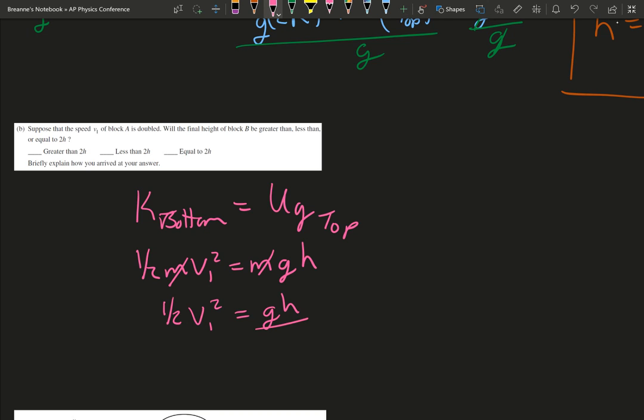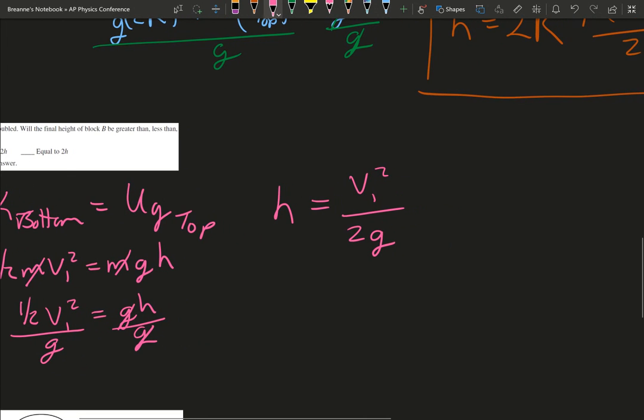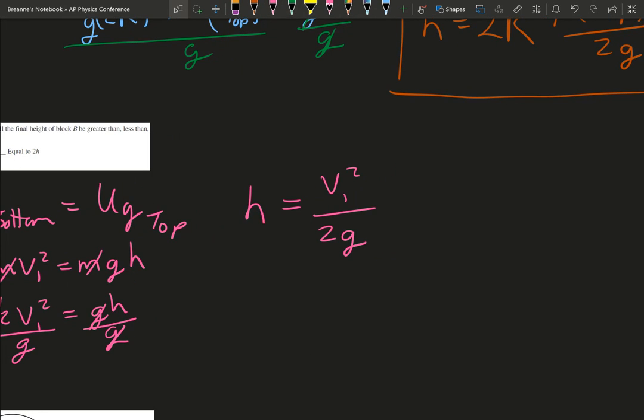Again, we're looking for h. We're just focusing on h, so we go ahead and get h by itself. So h equals v1 squared over 2g. Again, since it's 1/2, I just brought the 2 down to make it a little bit simpler. So that is what our h equals. But we're going to have a new h, so we're just going to call it h prime, just to show that it's a new h.